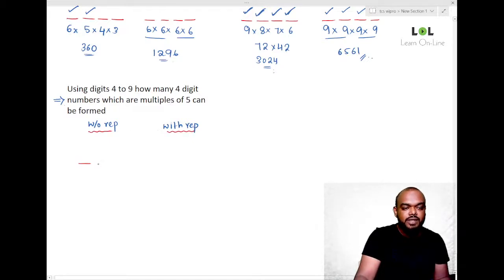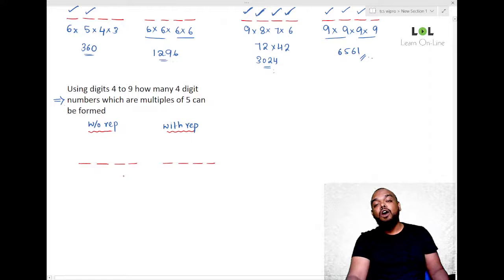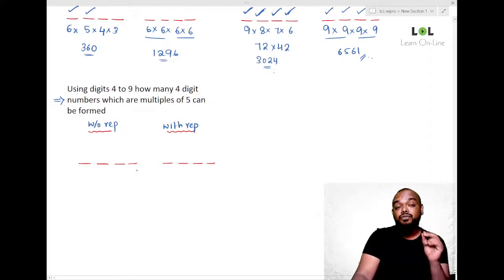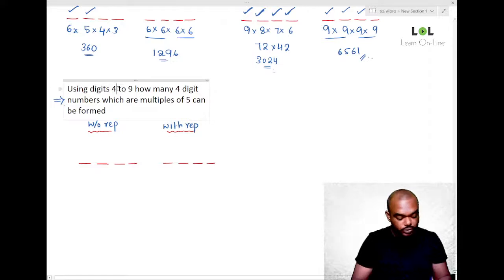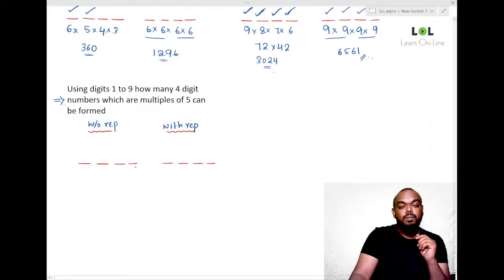Let us continue. Without repetition, with repetition. 4-digit numbers means once again 4 places. Now you tell me, multiple of 5 means what? That number must end with 0 or 5. But do we have 0 with us? No. So let me consider, instead of 4 to 9, let me take it as 1 to 9.